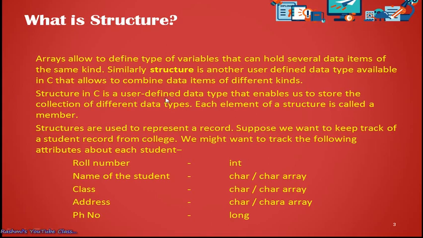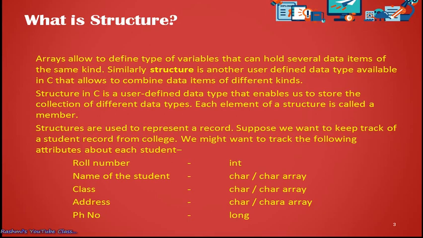Structure in C is a user-defined data type that enables us to store a collection of different data types. Structure is a user-defined data type. As we know before from the data type video, there were 5 different kinds of inbuilt data types supported by C. So structure allows us to create our own data type. So that is what user-defined data type means.